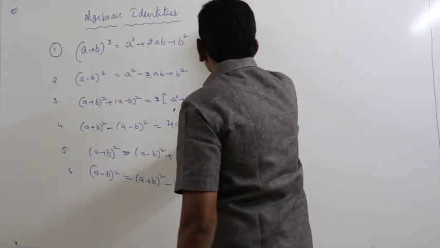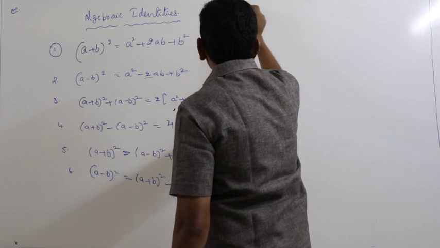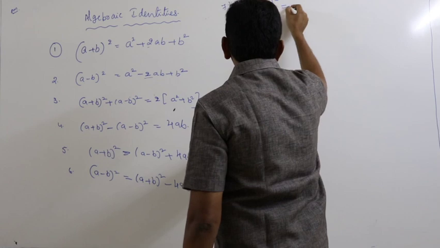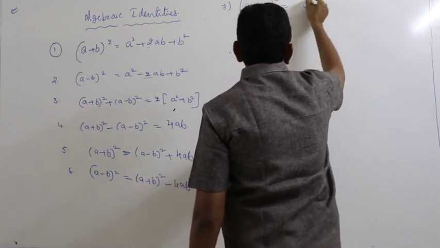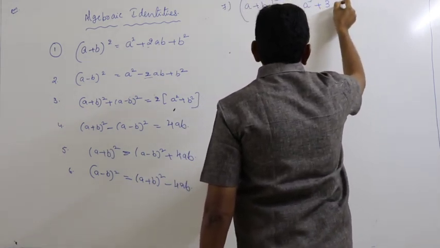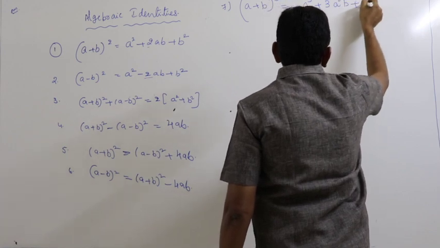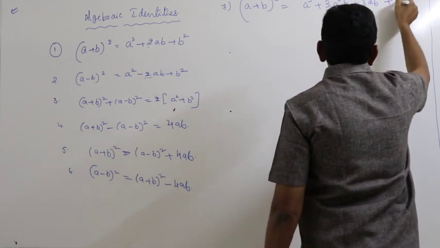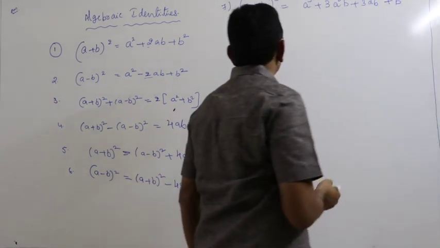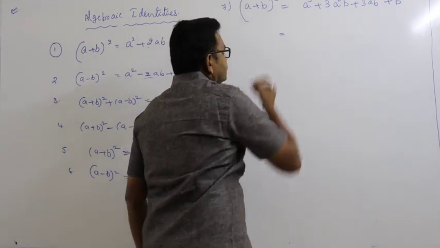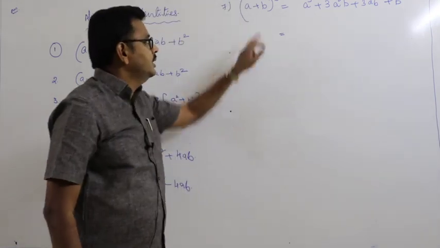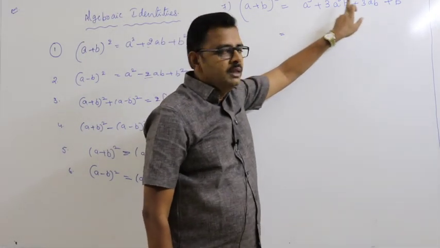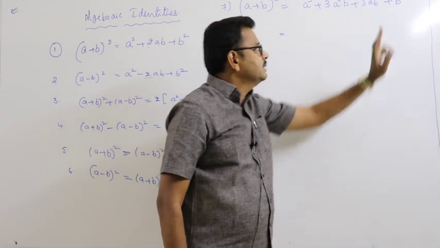And from this, the next one is A plus B whole cube is equal to A cube plus 3A square B plus 3AB square plus B cube.